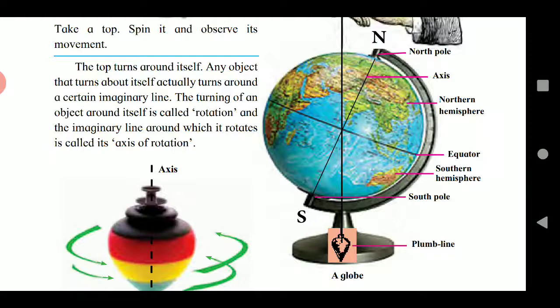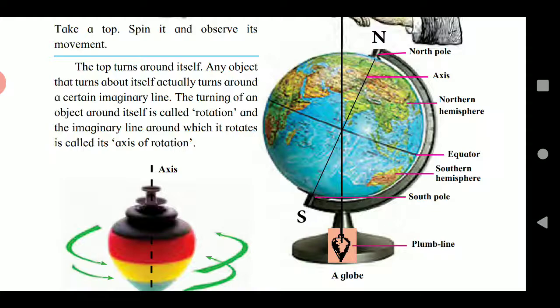We already learned what an axis is: an imaginary line around which an object moves. So, in this case, our earth is moving around an imaginary line which is called the axis, and the axis of the earth's rotation is inclined like this.